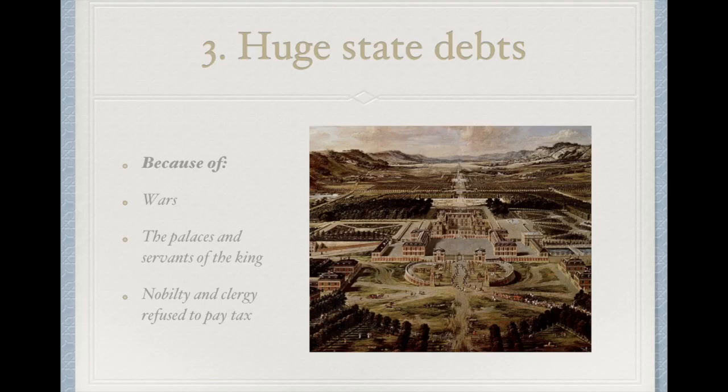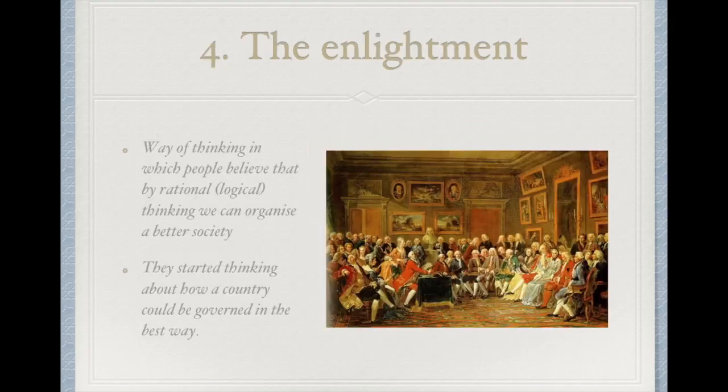Then the fourth long-term cause is the Enlightenment. This is a new way of thinking that came up in France, in which people believed that by rational thinking, so being logical, they could organize a better society than they already had.